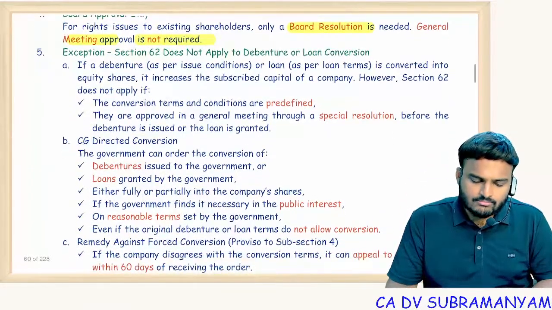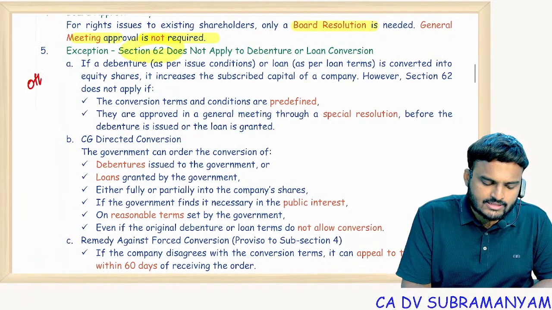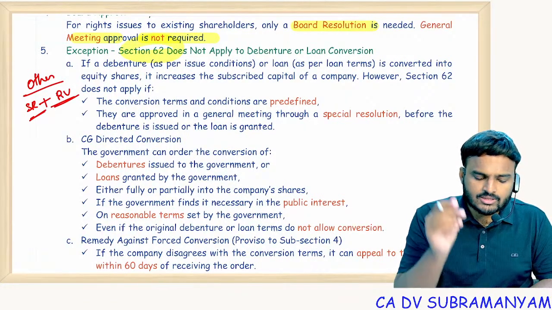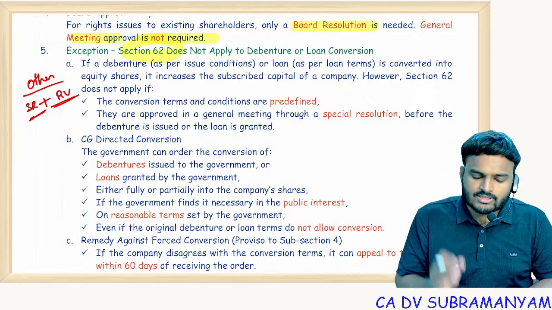Next one. But section 62 is not applicable in the below cases. What it is telling: if you go with others, a special resolution is required, plus a registered valuer's report is required. But in the following cases, a special resolution is not required. There are two such cases.